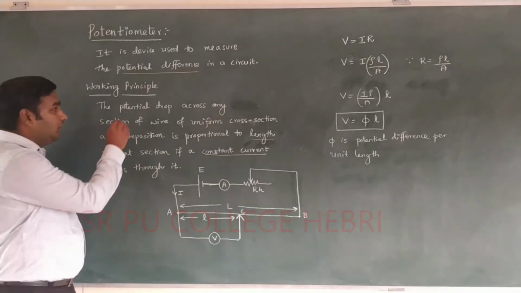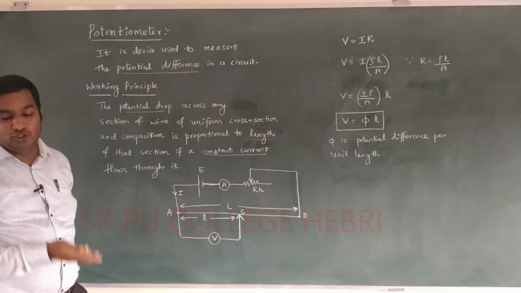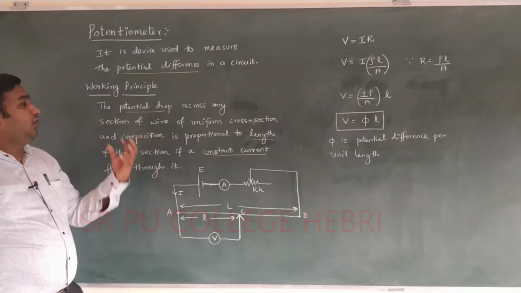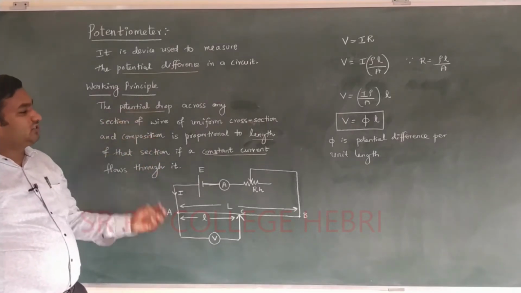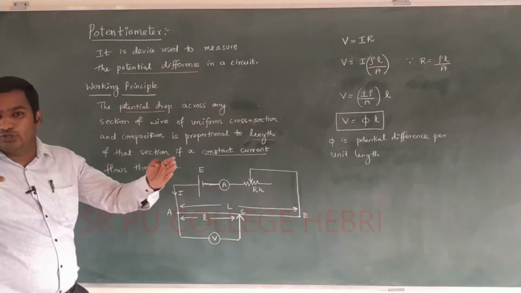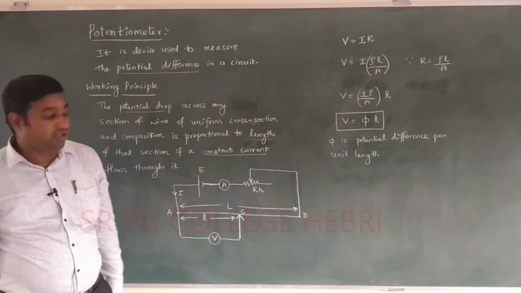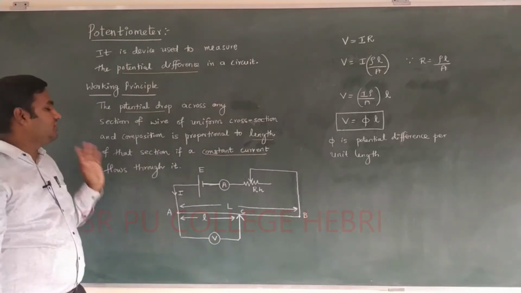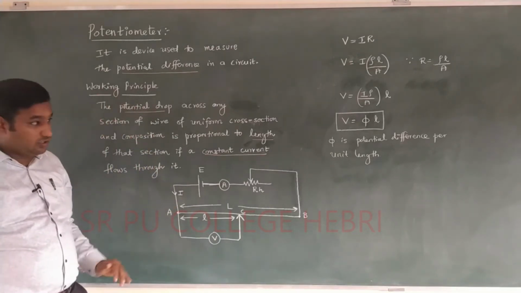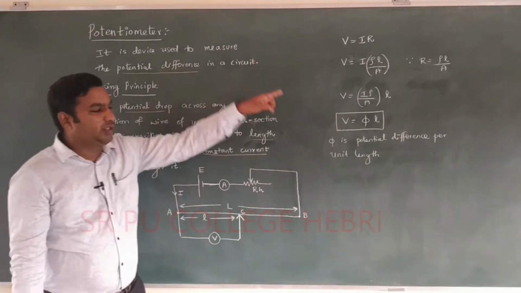Again remember, potential drop is nothing but the energy spent to overcome the resistance of a wire of uniform cross section and composition, and it is proportional to length. I already told, as the length goes on increasing, the resistance of a given material of a wire also goes on increasing, and if a constant current flows through it, that is the working principle of potentiometer. We can verify this by using this diagram or circuit along with these steps.